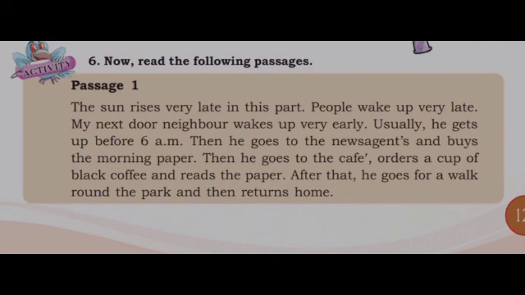Okay, children, the first sentence is general truth and the remaining sentences are habitual. Is it clear? Let's analyze each sentence. The sun rises very late. Here rises, that is rise plus es. So verb plus es means the subject should be singular, that is sun.